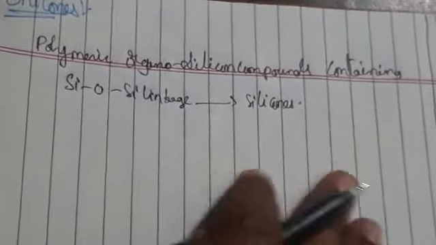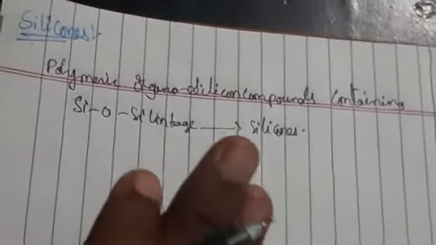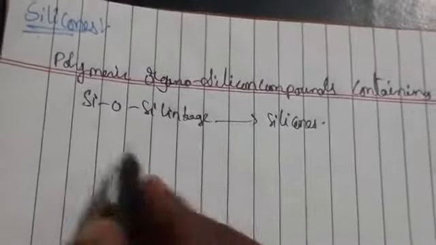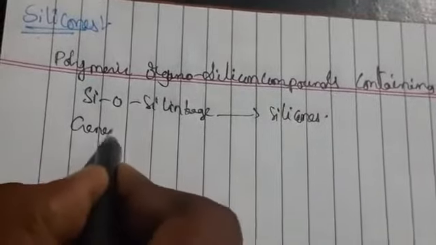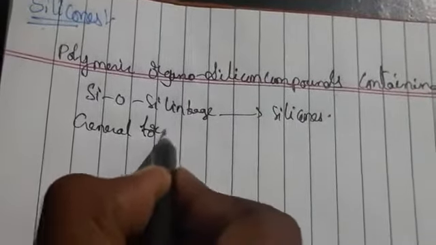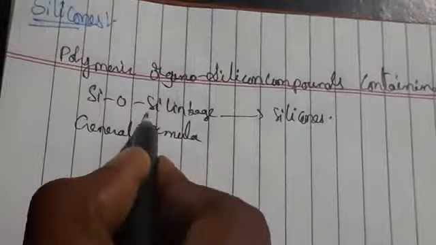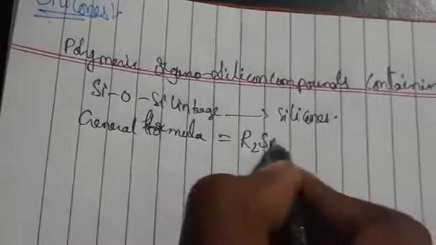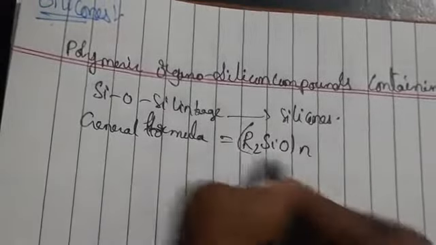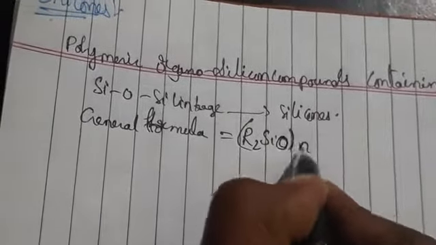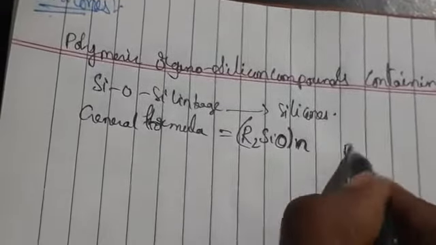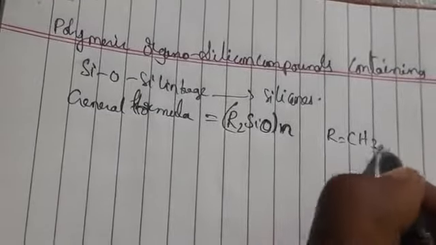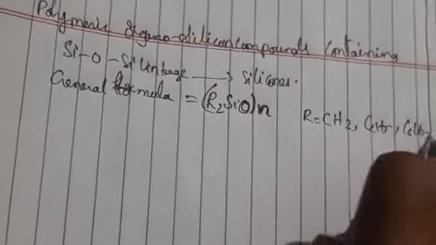Here these are highly thermally stable compounds, which means they are high temperature polymers. The general formula is R2SiO. Here R indicates an alkyl group, like CH3, C2H5 and C6H5.